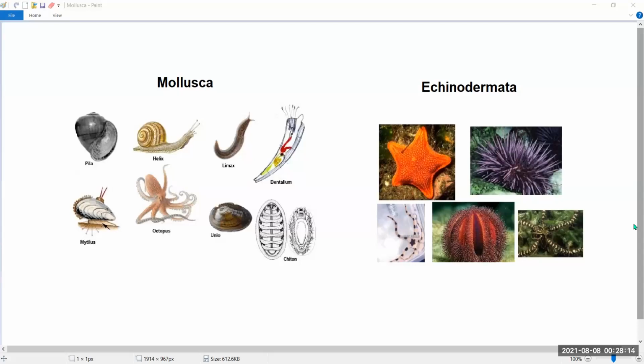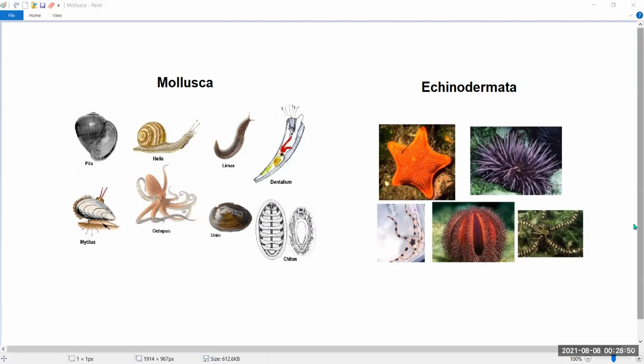Now, children, the next group of animals under invertebrates is mollusca. They have a soft body which is not segmented. For locomotion, they have a muscular foot, and the body is enclosed in a hard shell. For example, snail, oyster, octopus.